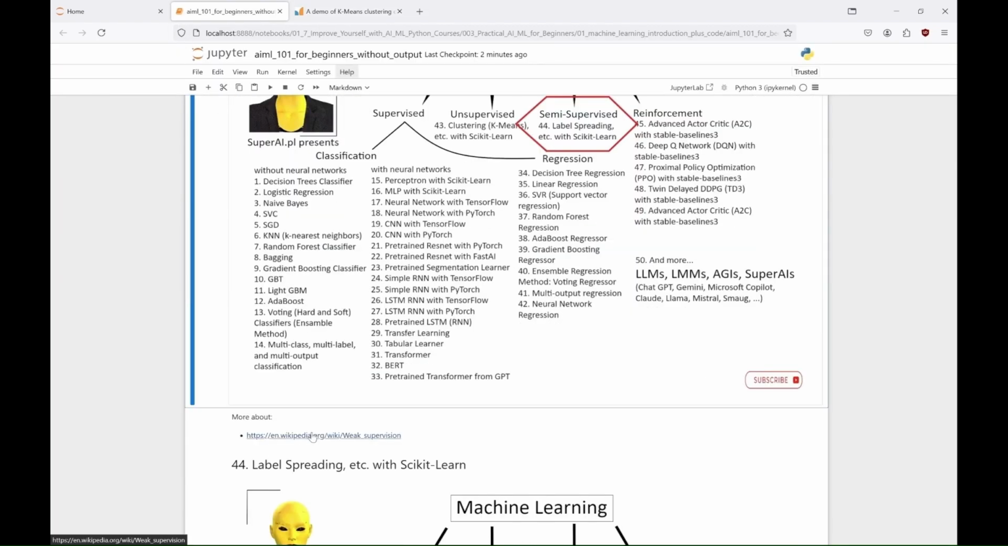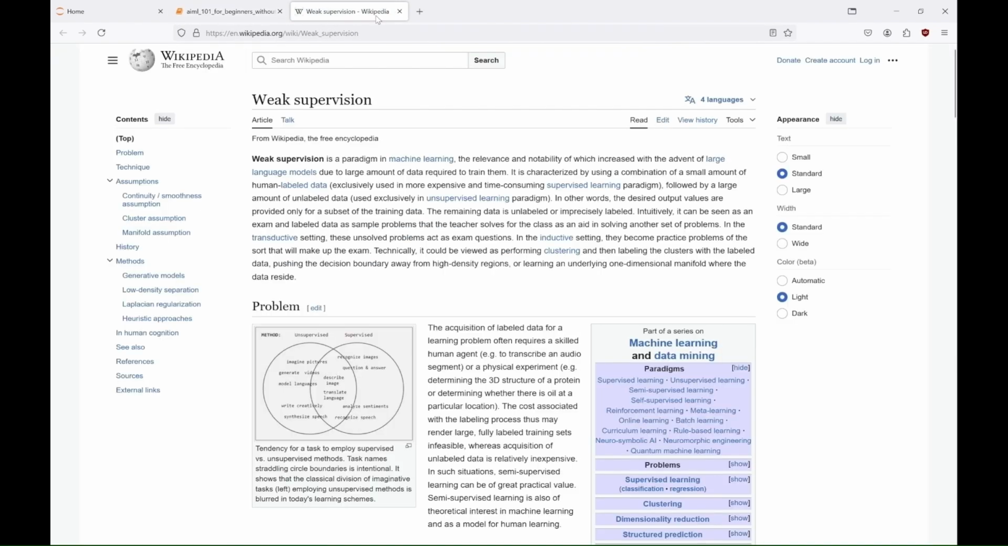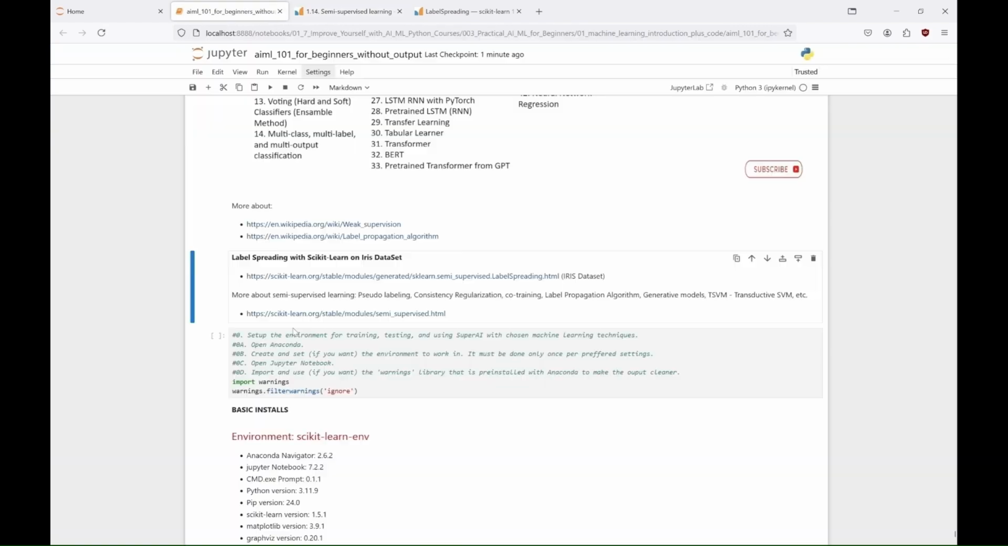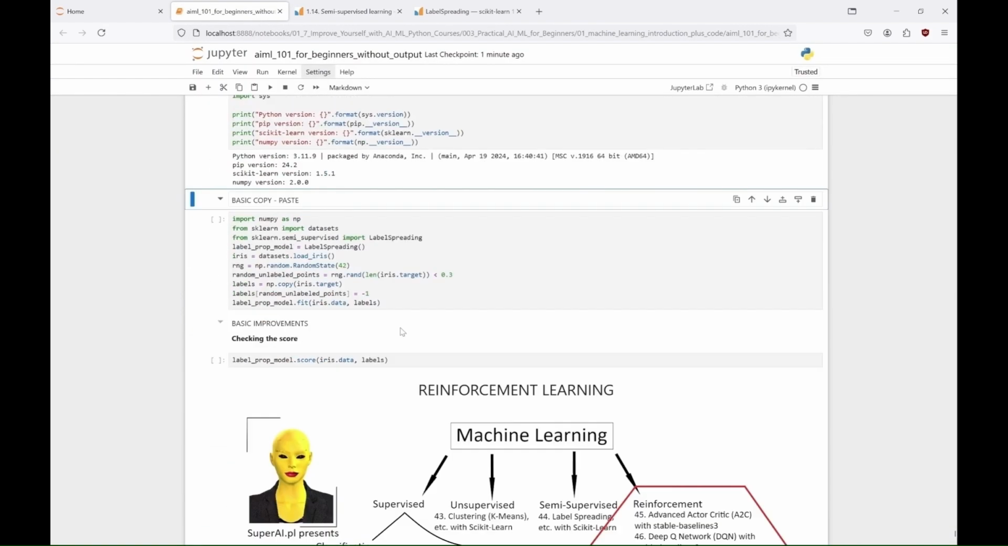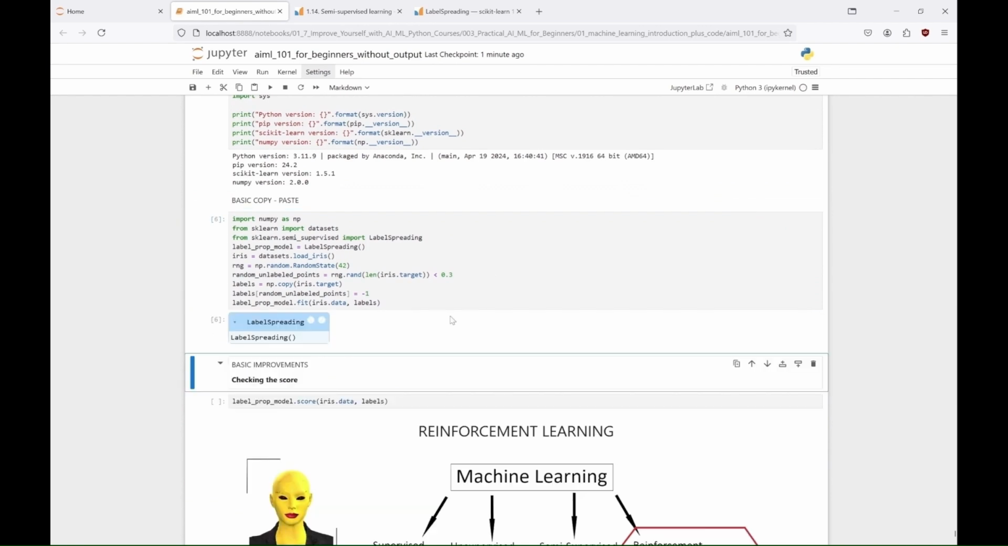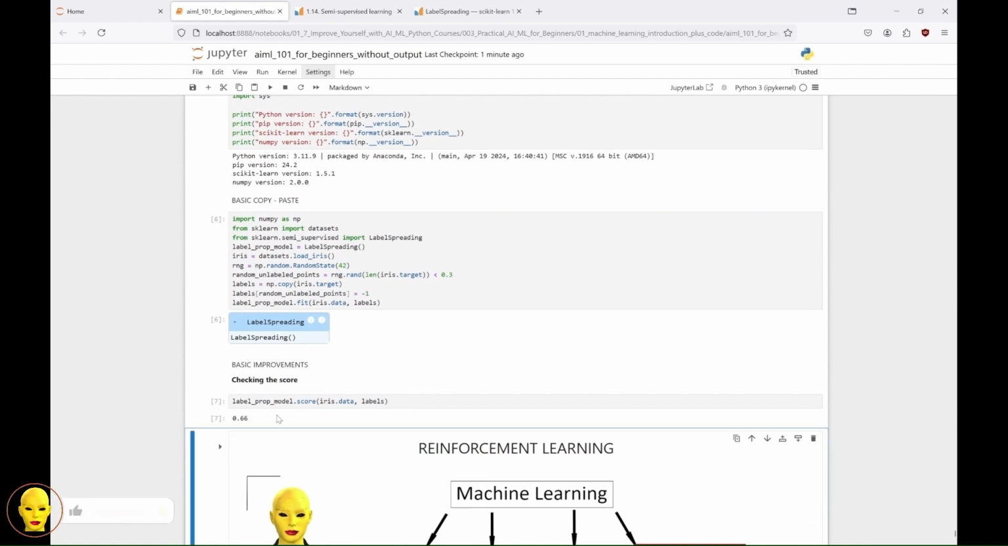For semi-supervised learning, we'll use label spreading with Scikit-learn on the iris dataset. In this example, we first create a set of labels, where approximately 30% of the data points are randomly assigned as unlabeled, and then we fit the label spreading model to the dataset, allowing it to propagate labels based on the structure of the data. Finally, we evaluate the model's performance using the score method, which provides an accuracy measure of how well the model predicts the species of the iris flowers, based on both labeled and unlabeled data. In this case, the output accuracy is approximately 66%.